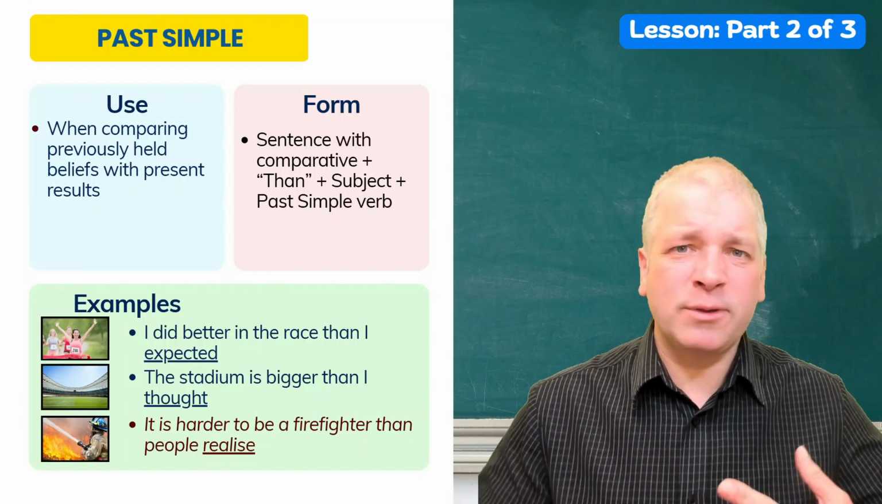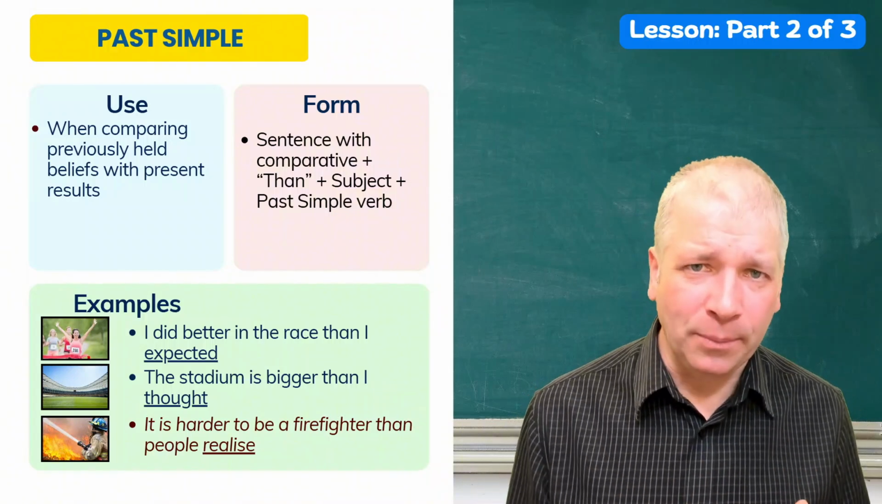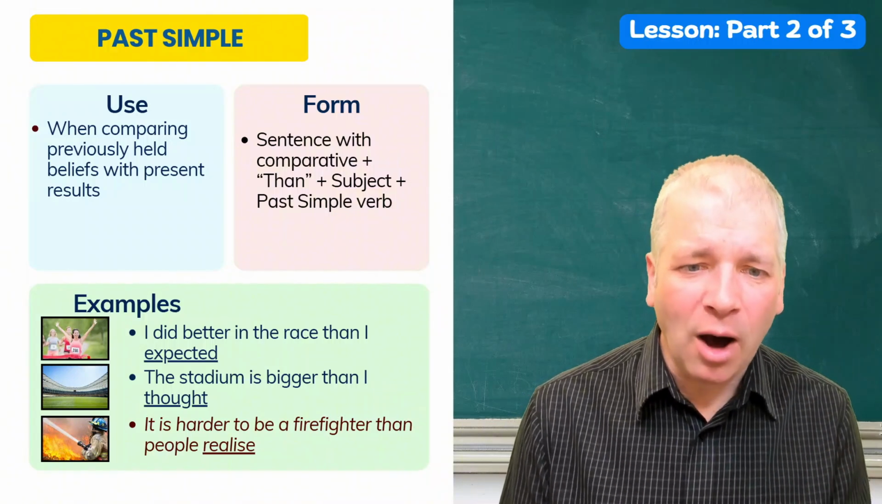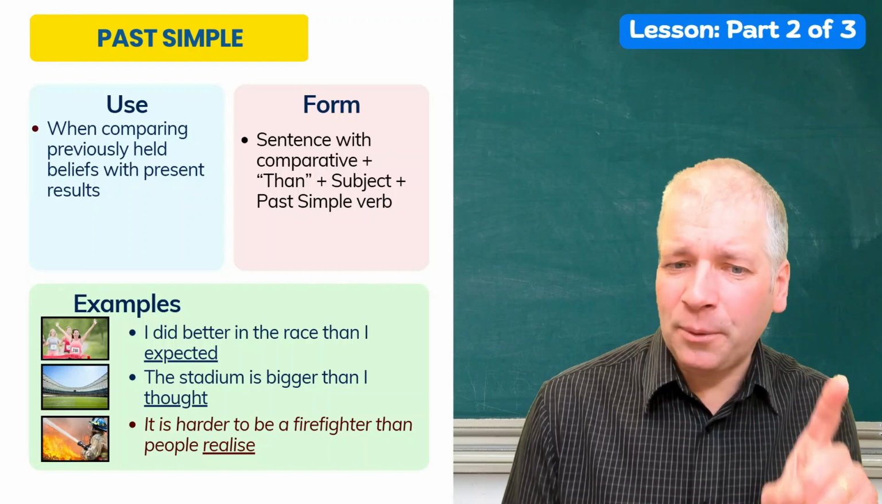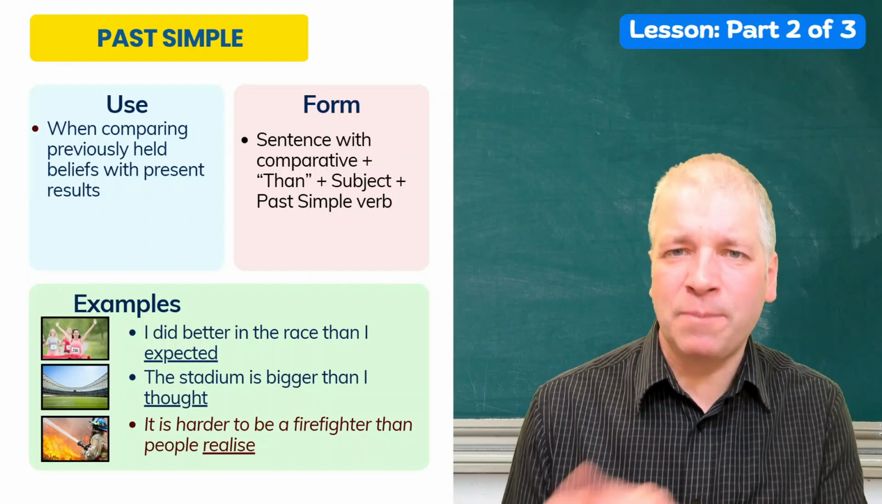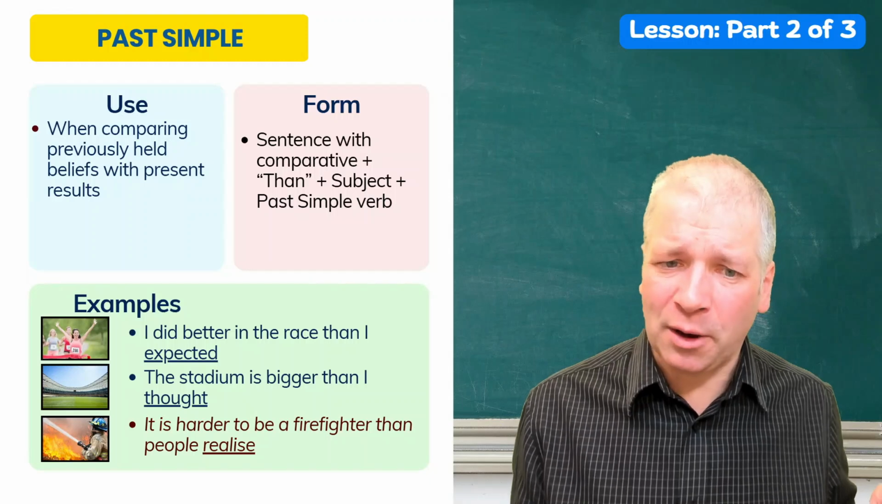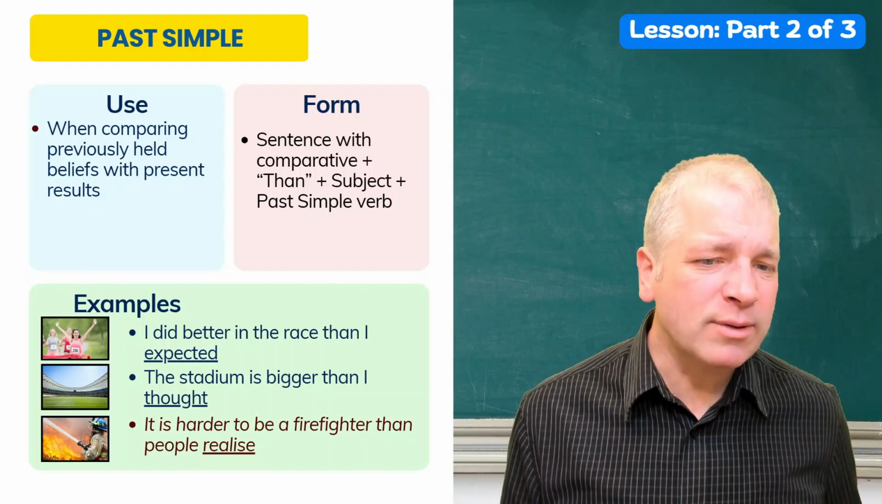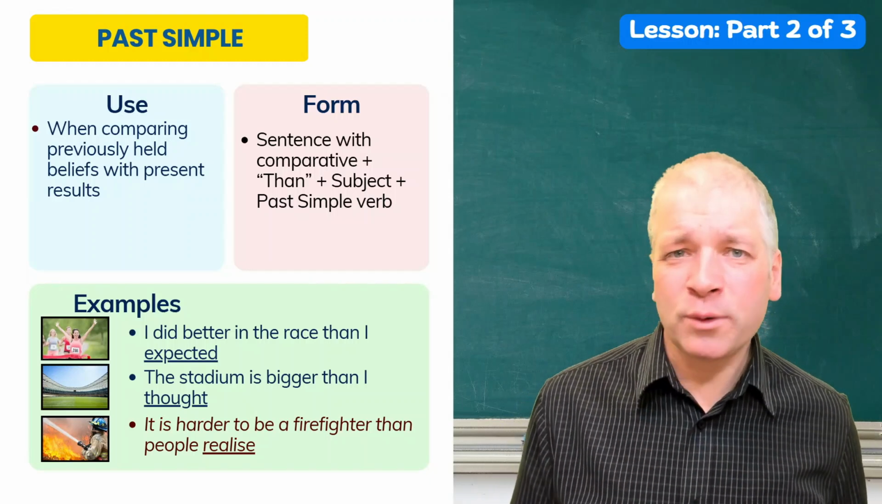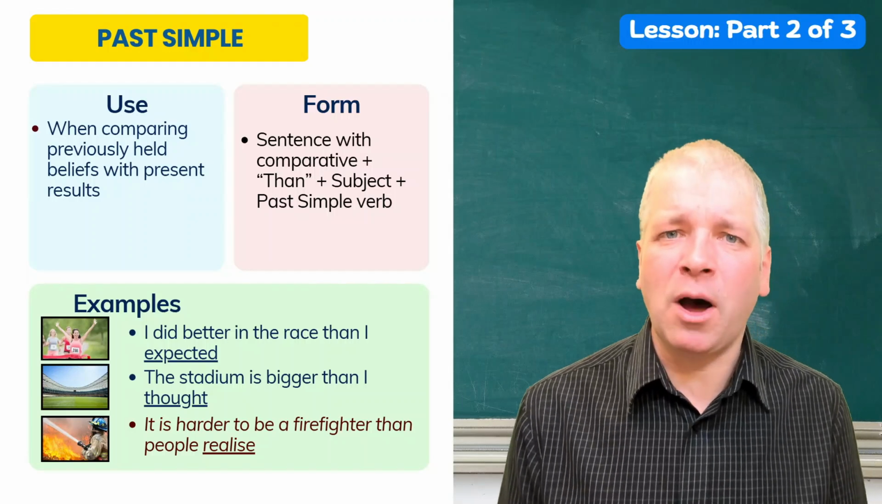It doesn't matter whether it's the present simple or the past simple in the result part. So in the first example, I did better in the race than I expected. This is all in the past. I expected one result. The result was different, but the result was also in the past.